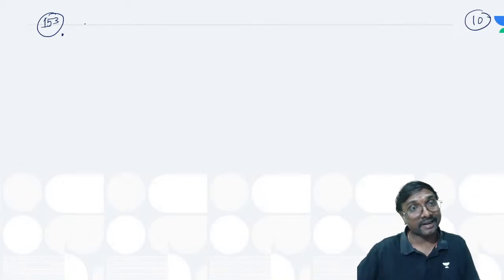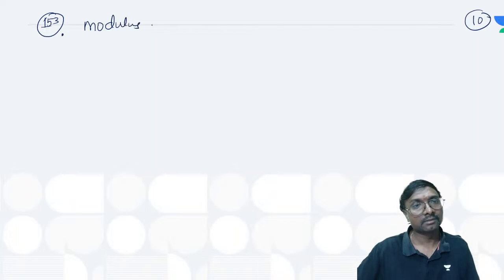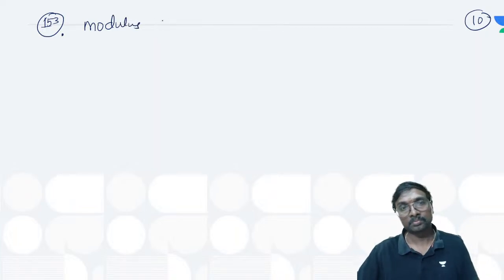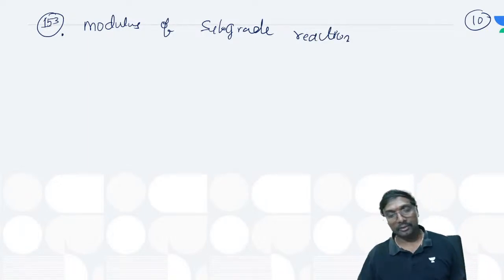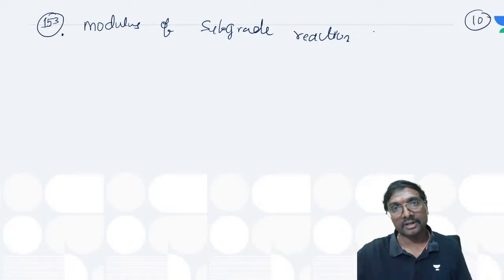Modulus of subgrade reaction for this soaked condition, how much it will be? Modulus of which one? This is subgrade reaction. For which condition? Tell me. For this soaked condition.